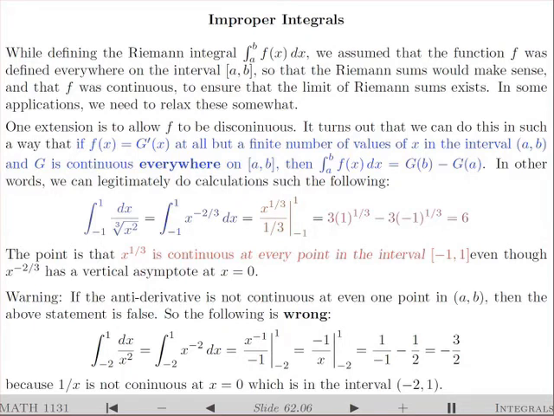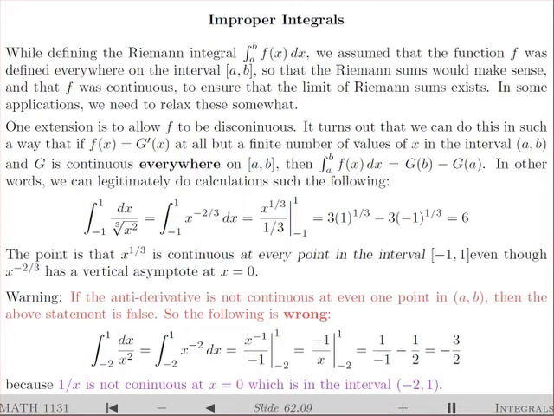Now, if the function is not continuous at even a single number in that interval, then the statement is wrong. Of course, if it's not continuous at the endpoint, then also it's wrong. But that's easier to catch because you are looking at the endpoints when you use the fundamental theorem. So for example, the integral of dx over x squared from -2 to 1 does not exist, even though if you carelessly apply the fundamental theorem, it looks like it has an answer.